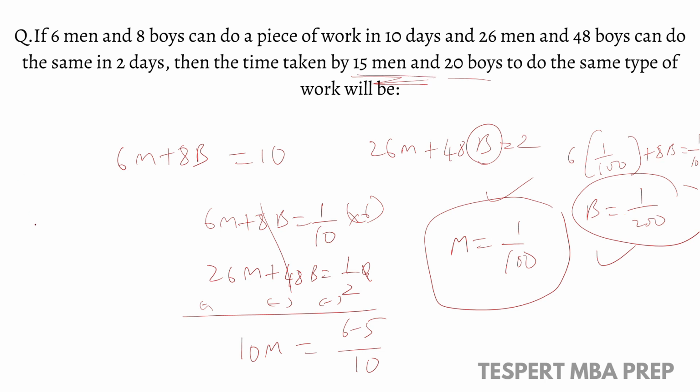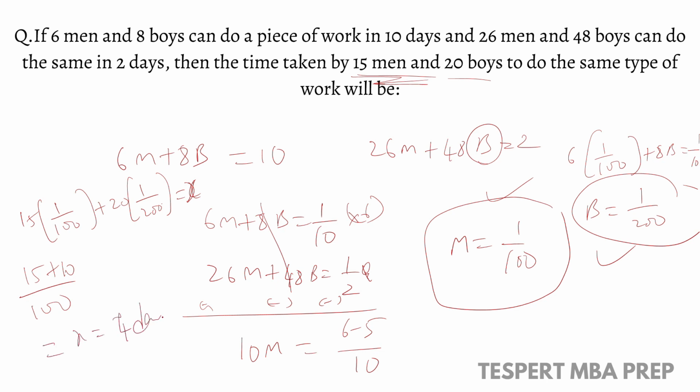Substitute here. We need to find out the total time taken by 15 men and 20 boys. So 15 into 1 by 100 plus 20 into 1 by 200 will be x. We do not know the number of days, so let it be x. And now take LCM. So 100, and here we will get 15 plus 10, so x will be equal to 4 days, right? So this will be equal to 1 by 4, and so the total number of days will be 4, right?